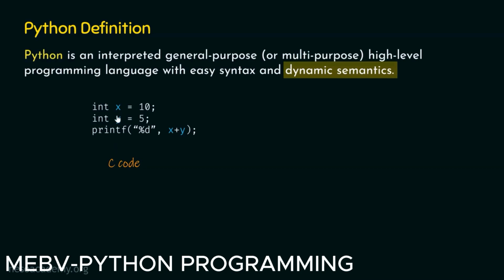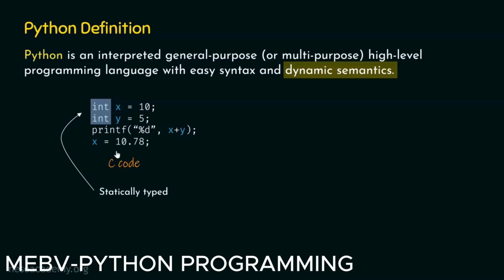You might have observed that whenever we create variables in C, we need to specify its type. Here x is of type integer and y is also of type integer. This is called static typing, and this is the reason why C programming language is called a statically typed language. This also means that the variables will remain integer variables throughout the lifetime of this program. X is of type integer. This means that x can hold only integer values and it cannot hold any other value.